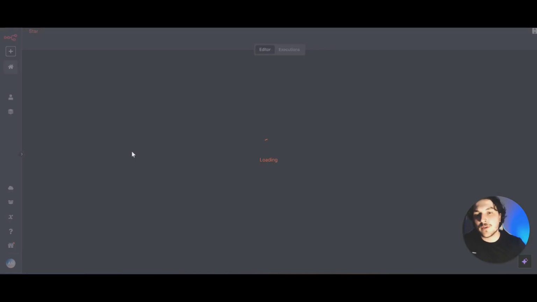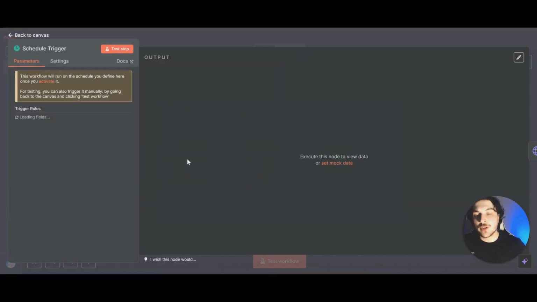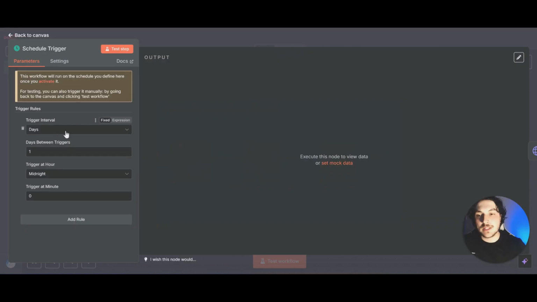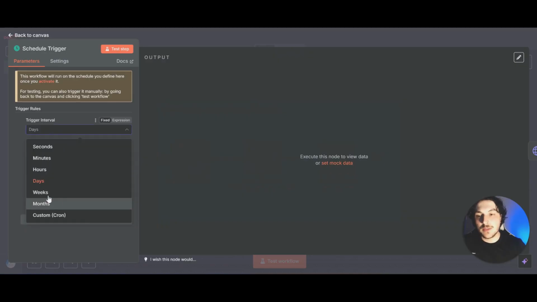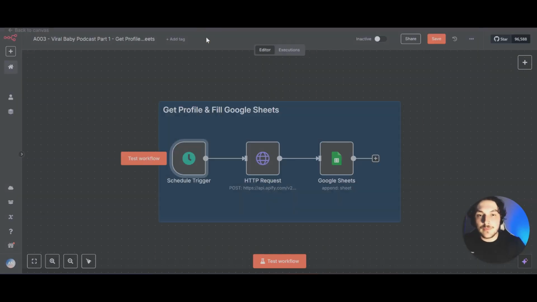And then come back over to the first automation that we made. And under this schedule trigger, you're going to want to set this to months and have it run once every month, because it's going to automatically grab the last 30 videos. So you can run that once a month, and the other one is still going to post every single day for you. And make sure you turn that to active, save, and then you are completely done.